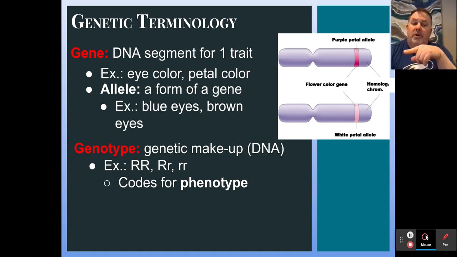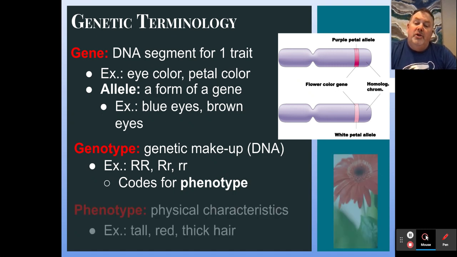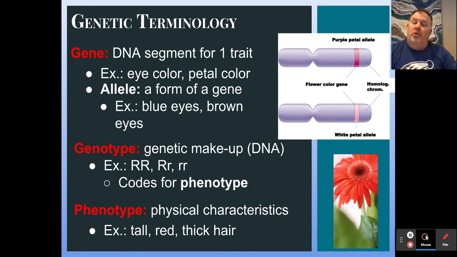And as I said for the previous slide, we have three conditions, which is noted down. So this is actually a code for what it physically looks like. And we give this term the phenotype. The phenotype is its physical appearance, whereas the genotype is the letters, the genetic code. And the physical characteristics could be tall or short or thick hair, as was described here.